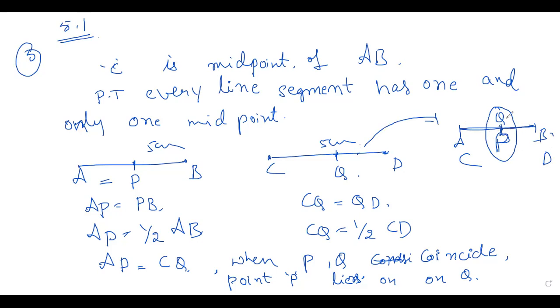Okay, P and Q are coinciding. So one is coming on top of the other, right? That is what we call coincide. P lies on Q. So that's why we can say there is only one midpoint for a line segment. Okay.